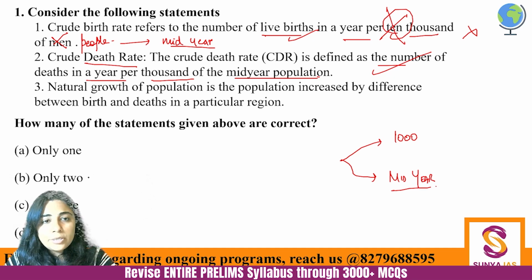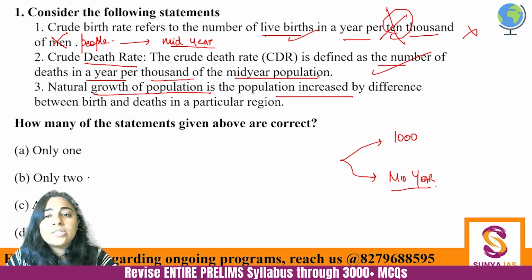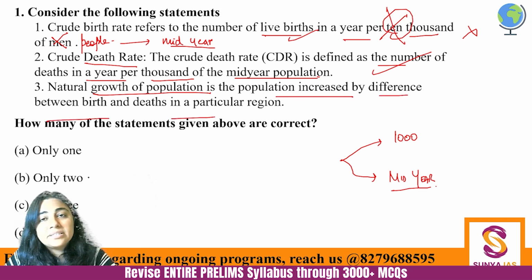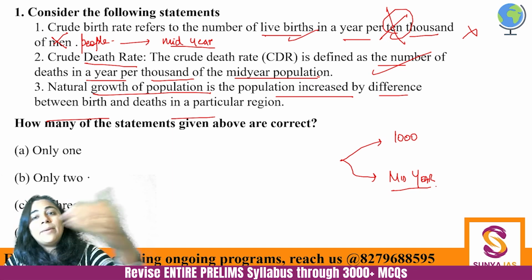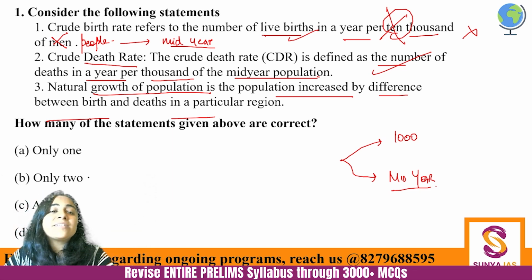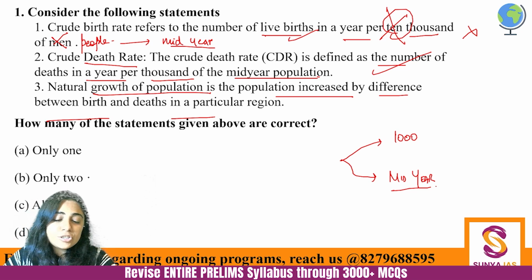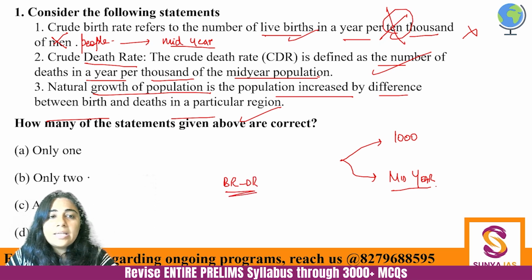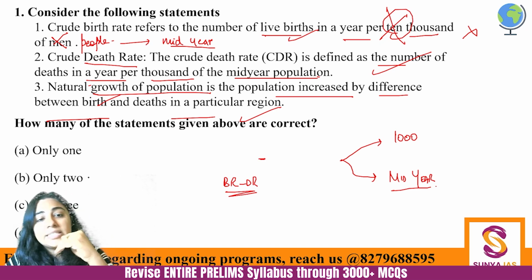And third, natural growth of population is the population increase by difference in birth and death rate. This is absolutely correct. When you are not accounting for migration, immigration or emigration, any one of them, then that is called natural growth of population. So third one is absolutely correct. Birth rate minus death rate, that is natural growth of population. And if it is negative, that means the population is declining.